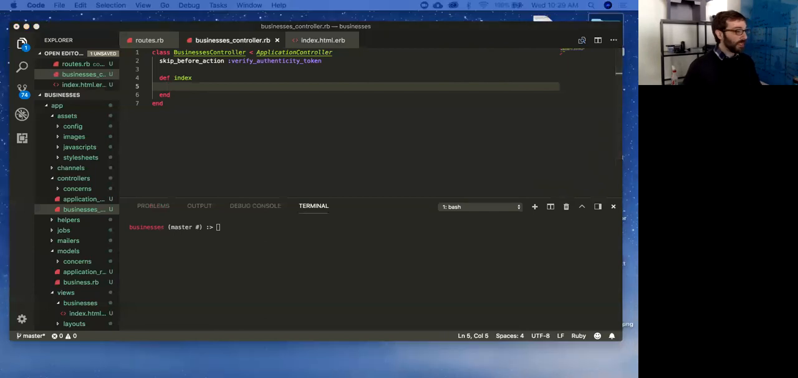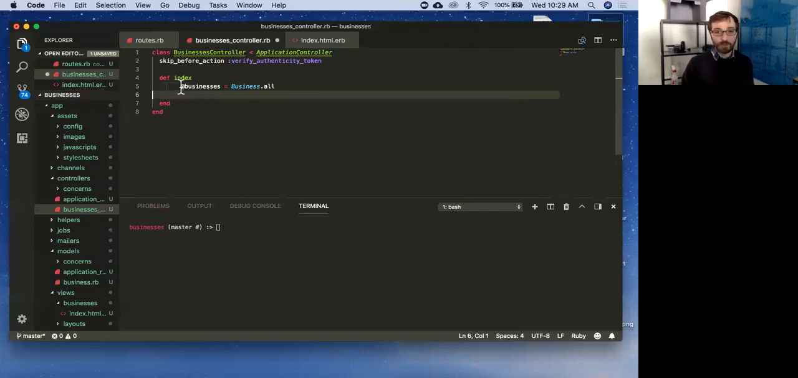Cool. So first we need to get those. We need to get all of the businesses before we can list them. So we can do that by querying the database using Active Record, something we've been doing before.